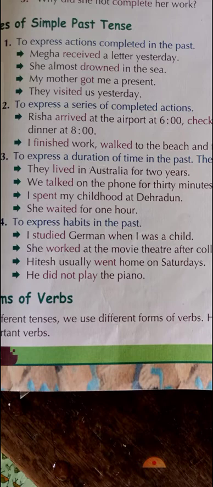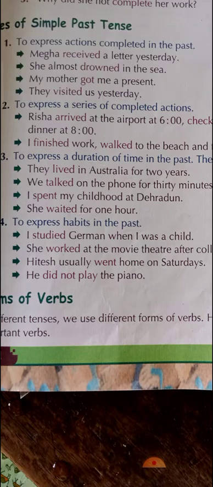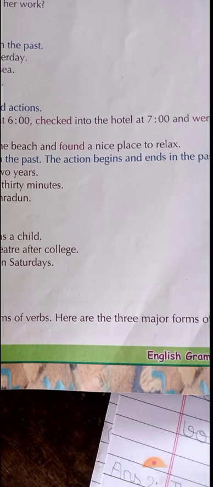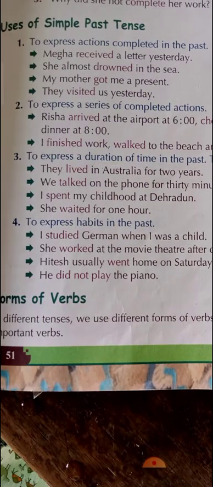Now the next use of simple past tense is to express a series of completed actions, children, means your daily routine or the works that you are doing continuously. So here you can see with the example, Risha arrived at the airport at 6, checked into the hotel at 7 and went for dinner at 8. So all these actions are going on one by one. So here also we have used it with a series of completed actions.